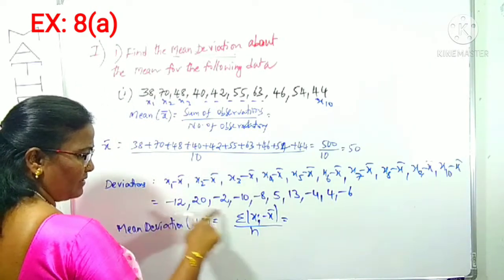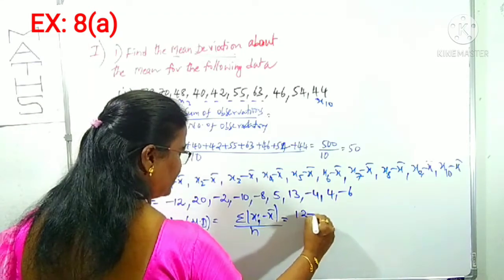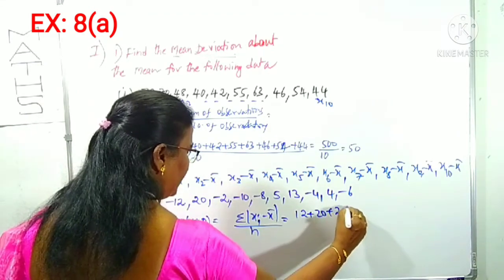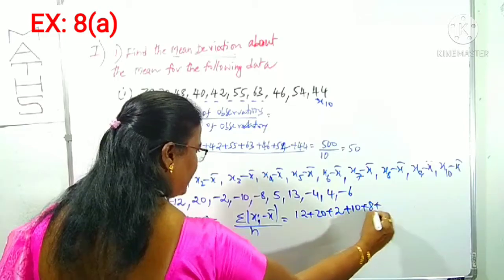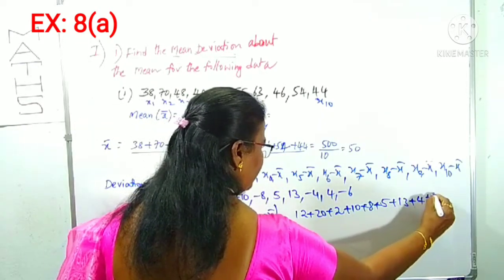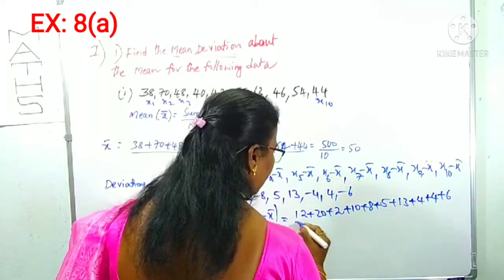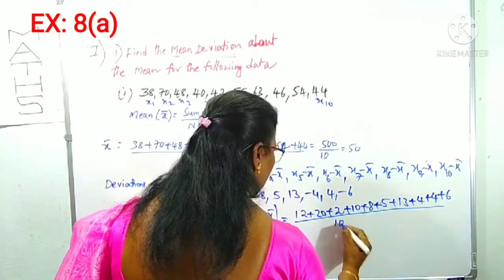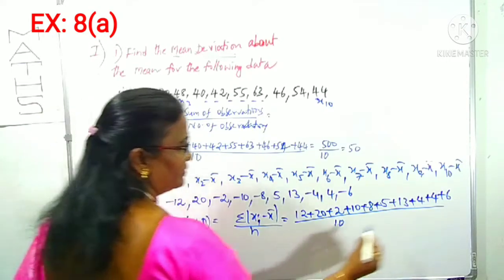Minus 12 under modulus is plus 12. So 12 plus 20 plus 2 plus 10 plus 8 plus 5 plus 13 plus 4 plus 4 plus 6, divided by 10, because there are 10 observations only. So what is this resultant value?